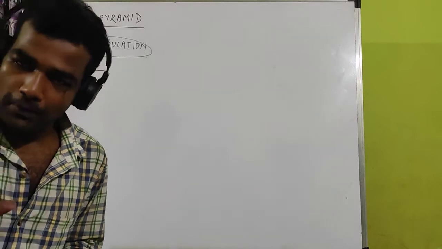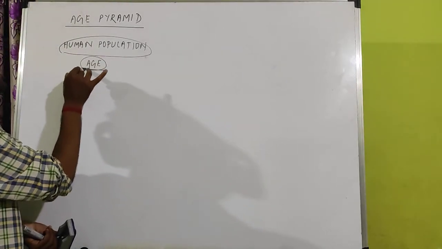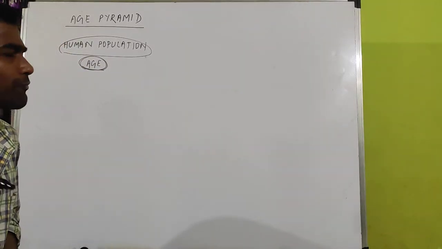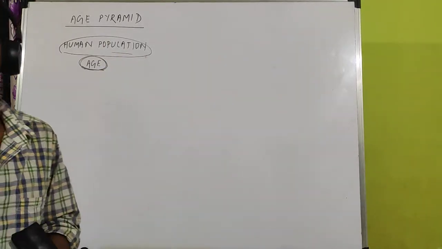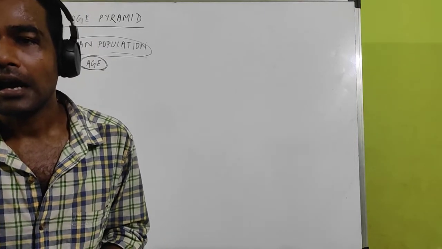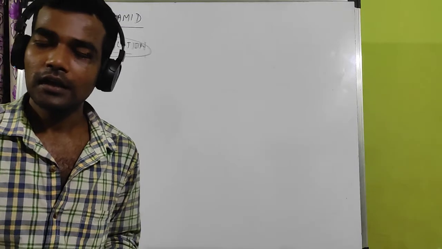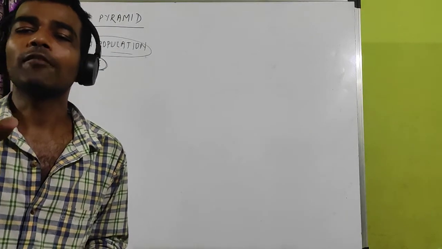If you calculate the age of humans in the human population, you find different age groups. For example, some humans are above 40, some are below 10, and some are between 20 to 30.